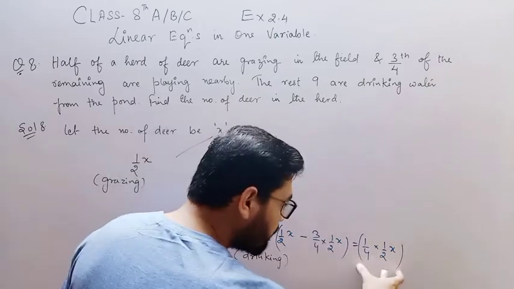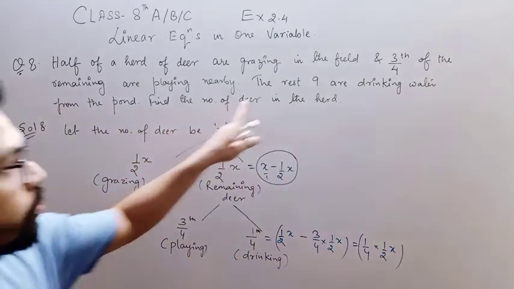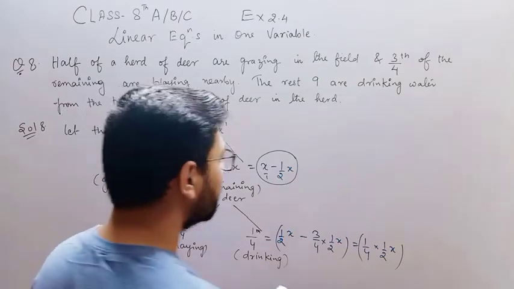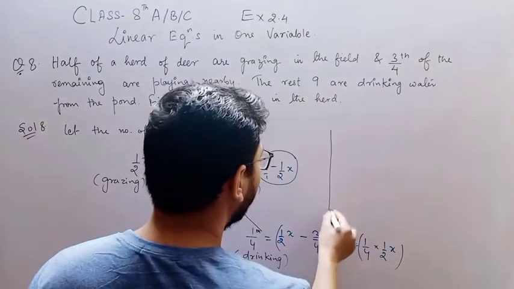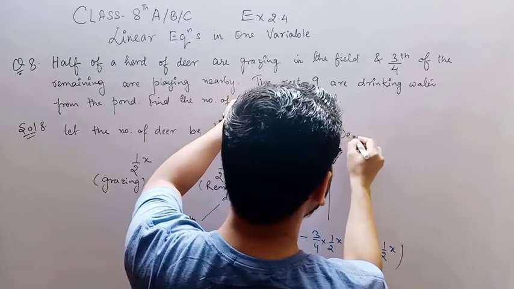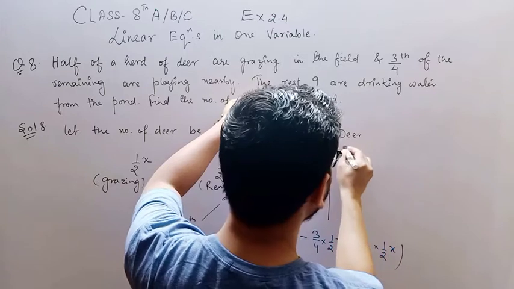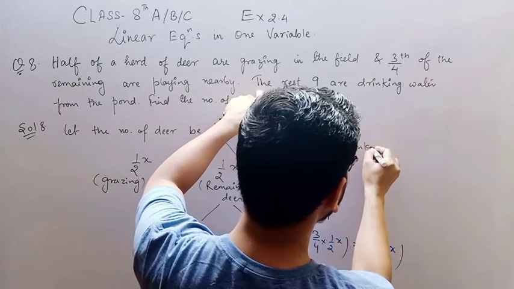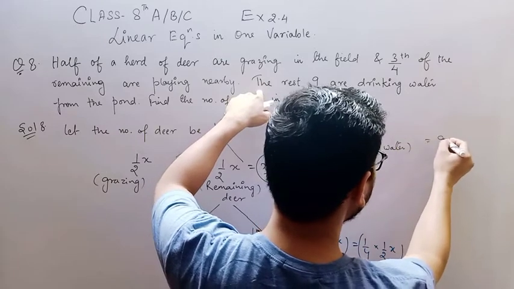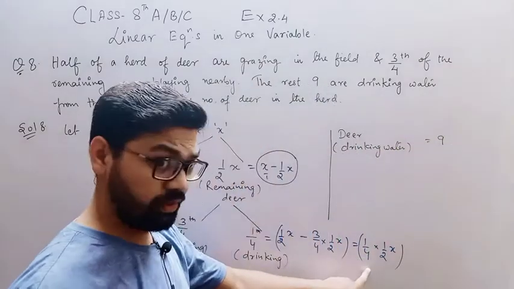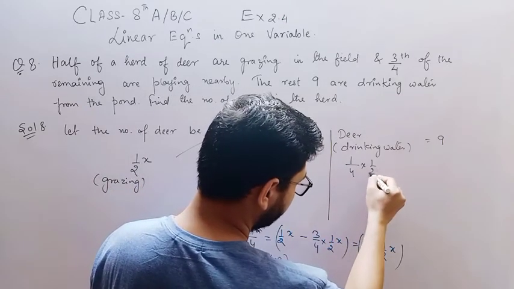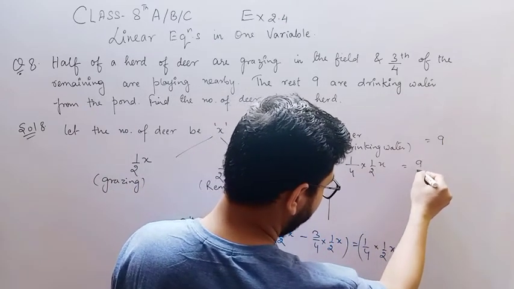Now these are the deer who are drinking, okay, and I have this value given in the question that deer drinking water is equal to 9, and this 9 is also equal to 1/4 into 1/2x.